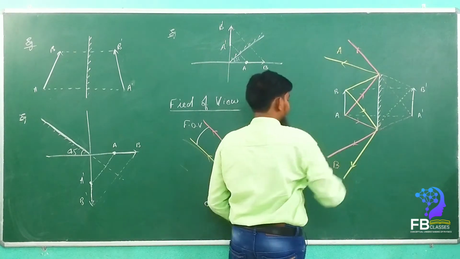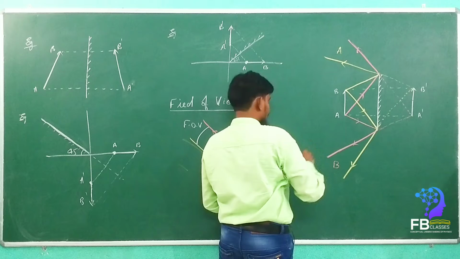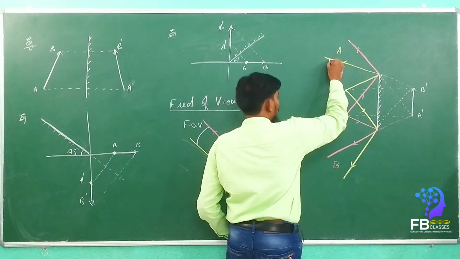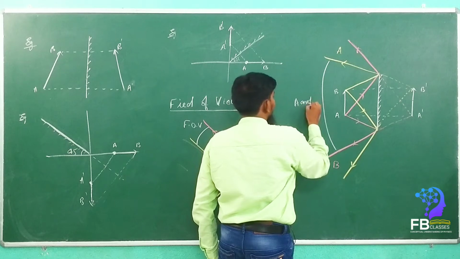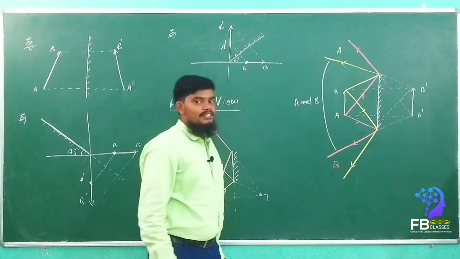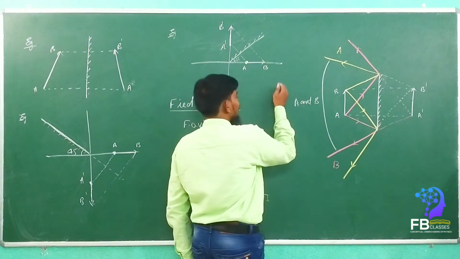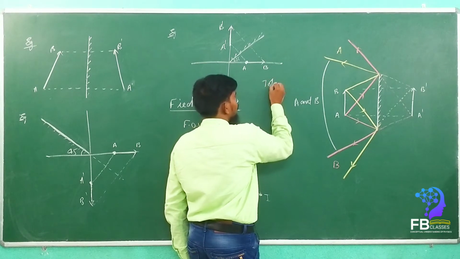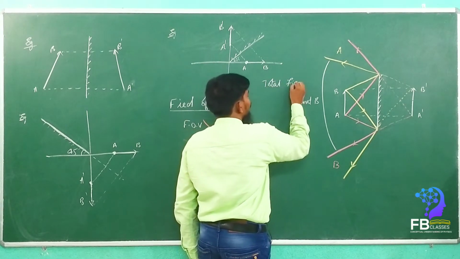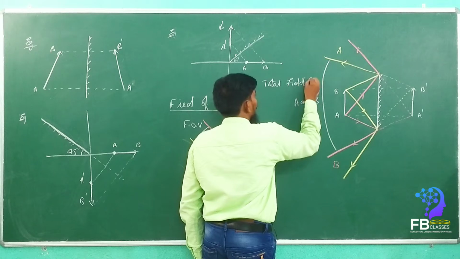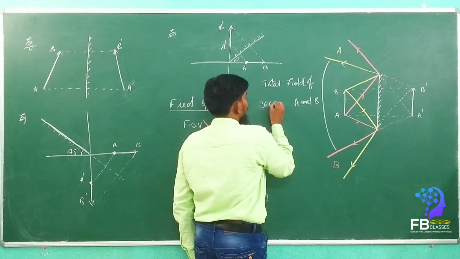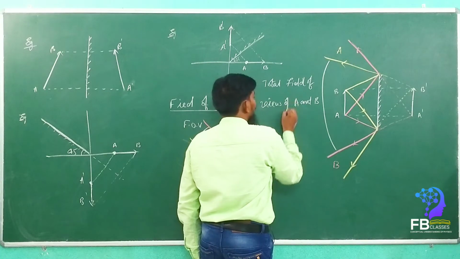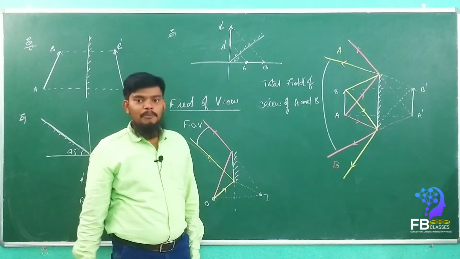So if you stand here between these two lines, what appears? Both points A and B appear. So this is the total field of view of A and B. Are you getting my point?